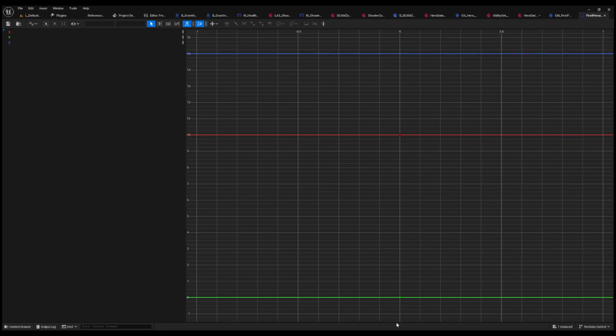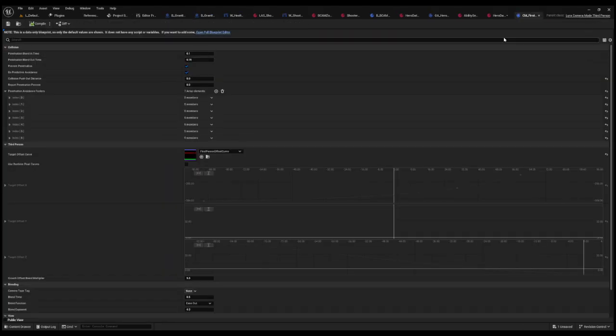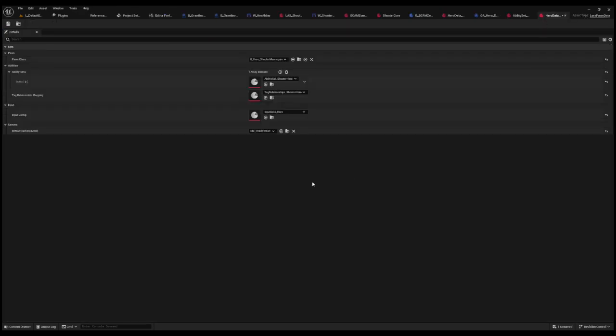So in this case, I set everything to 0. And you can change this view right here in the upper left-hand corner. I like looking at it in stacked mode just because it's so much easier. Okay, adjust that curve, everything to 0, save it, come back into your first person, your new asset, set your offset curve, right? Save it, close. Then we're going to come back into our shooter core hero data so that when we run this, instead of running third person, we'll run first person and save it.